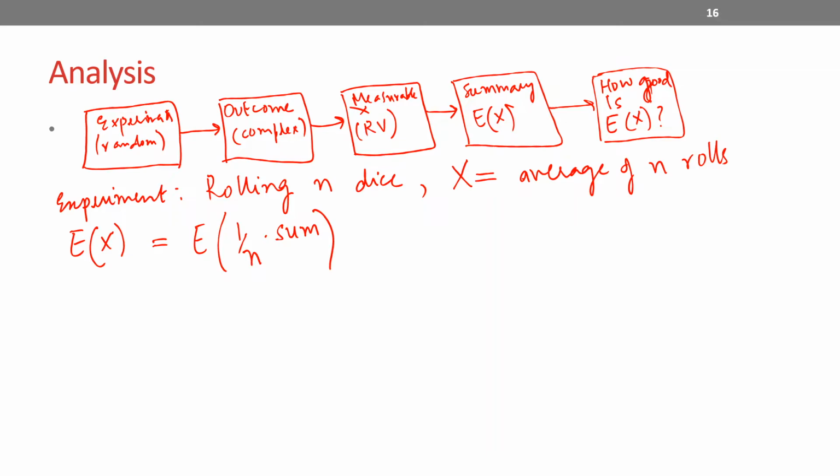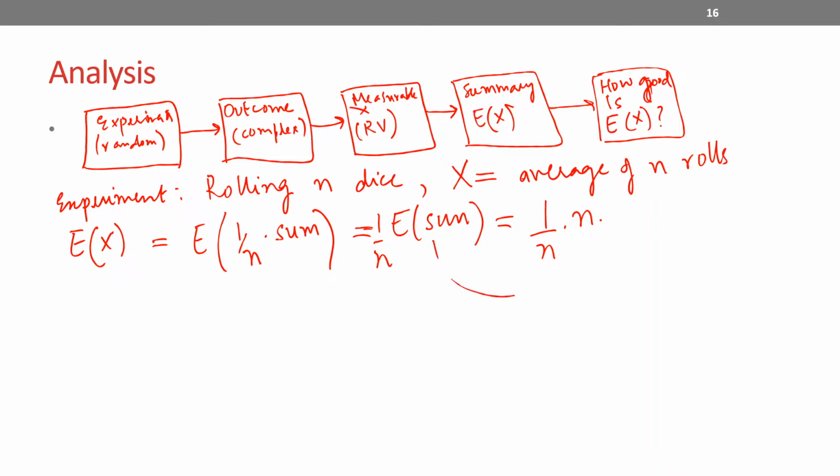Now going back to part B of our linearity of expectation, 1 over n is just a constant, so this is 1 over n times the expectation of the sum. And we know that the expectation of the sum is going to be n times the expected value of each of x1, x2, x3, and so on. I'm just summarizing that now, not repeating it.